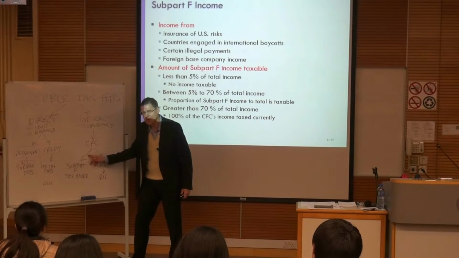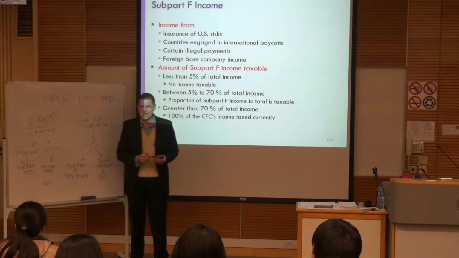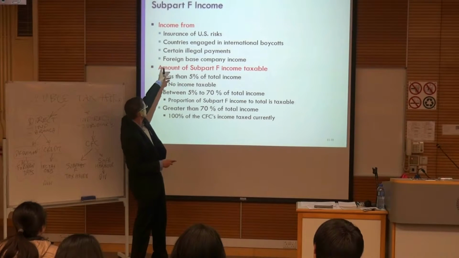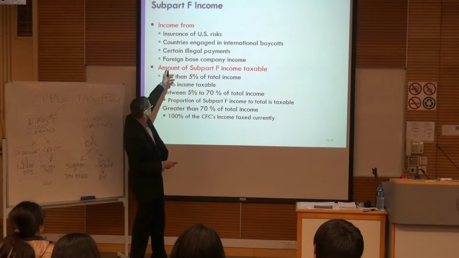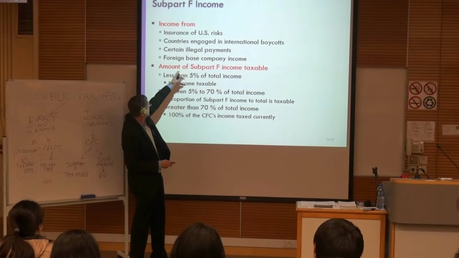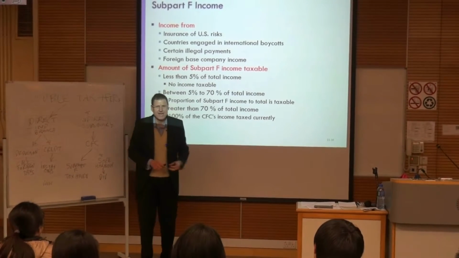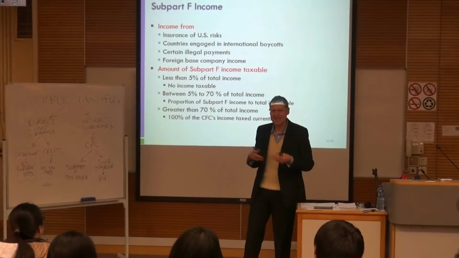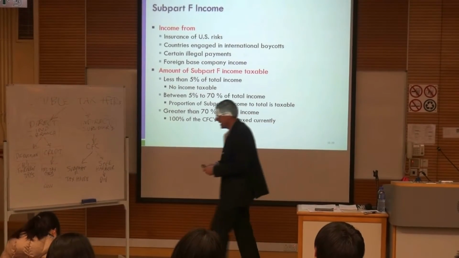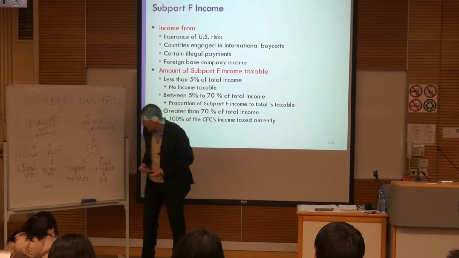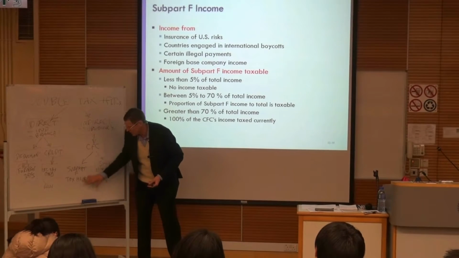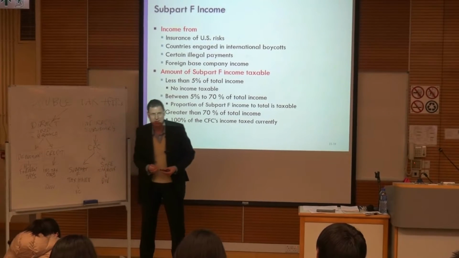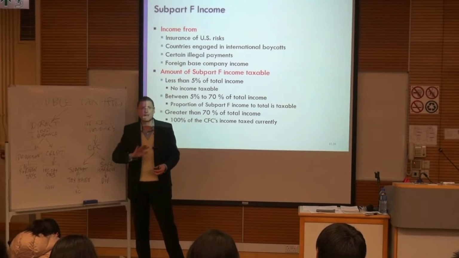But if your income is non-manufacturing in nature, if it is associated with insurance, a certain country, certain illegal payments, foreign-based company income, it's kind of manipulable income and doesn't look legit, then it's going to be classed as subpart F. Then any income you earn is immediately deemed as income, whether you pay a dividend or not.